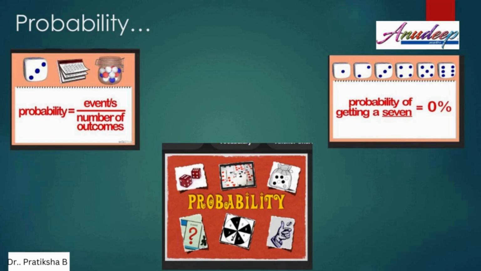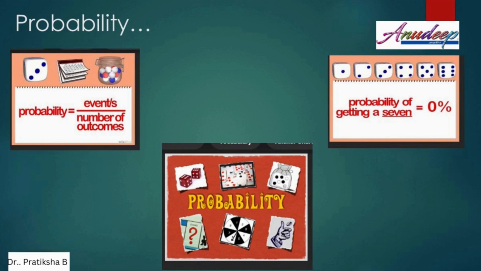Let us now look at some examples on the screen which are from daily life situations. Basically, when we are calculating the probability, it is the number of favorable outcomes for the given event upon the total number of all the outcomes. That is how we calculate probability.